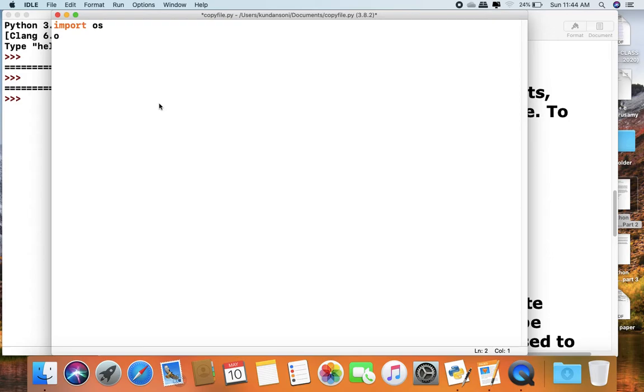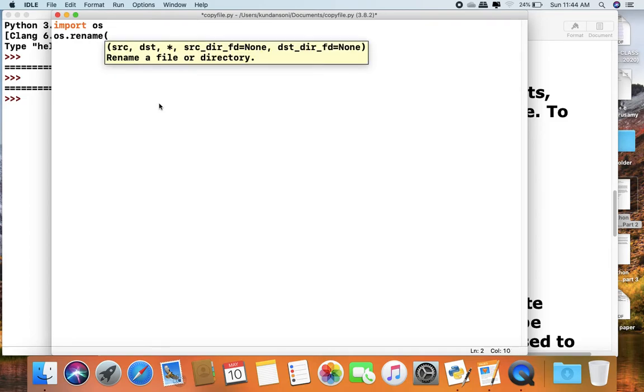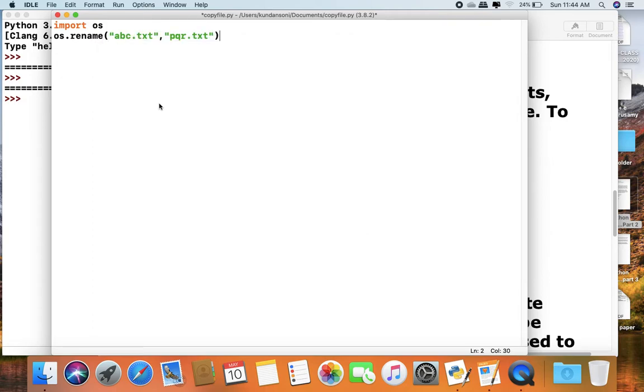Now os.rename. Here we want to change the abc.txt file into pqr.txt. So the abc.txt file will be renamed as pqr.txt. So let us do the example.